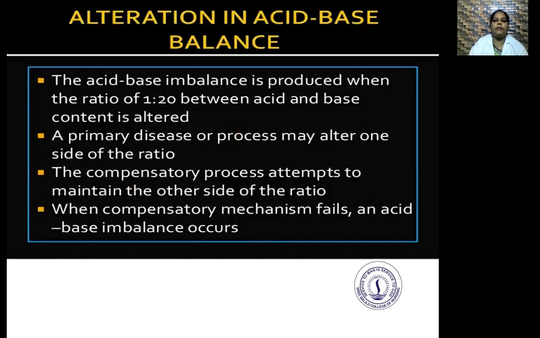Alteration in the acid-base balance. The acid-base imbalance is produced when the ratio of 1:20 between acid and base content is altered. A primary disease or process may alter one side of the ratio. The compensatory process attempts to maintain the other side of the ratio. When the compensatory mechanism fails, an acid-base imbalance occurs.